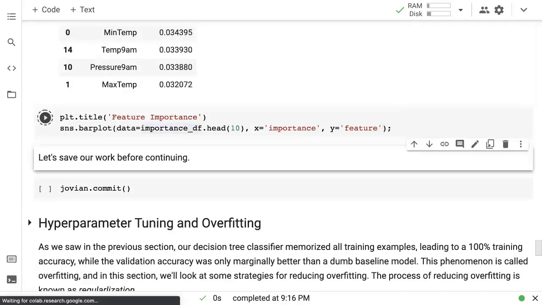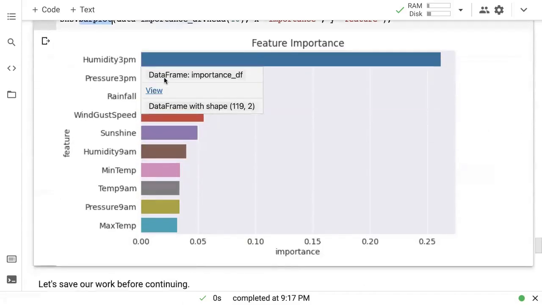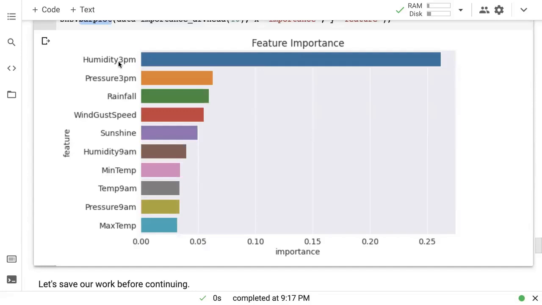And we can also plot these as a bar plot. I'm using sns.barplot to create a horizontal bar plot, and we are looking at the 10 most important features here. It turns out that humidity at 3 p.m. has a feature importance of higher than 0.25, whereas the next most important feature seems to be pressure at 3 p.m., followed by rainfall, wind gust speed, etc. And these values should be interpreted in relative order. Mostly you just want to use this to figure out which feature is more important than other features.